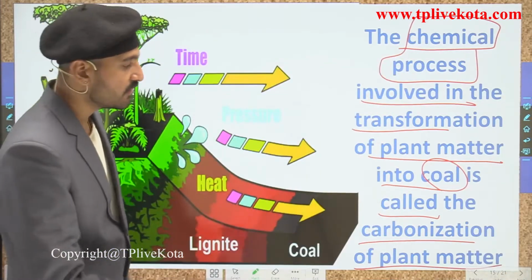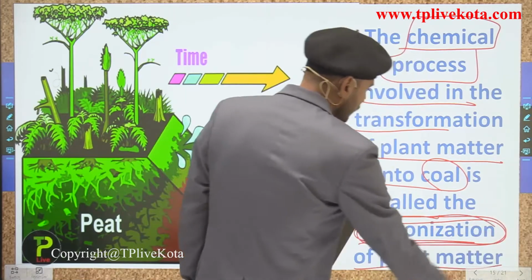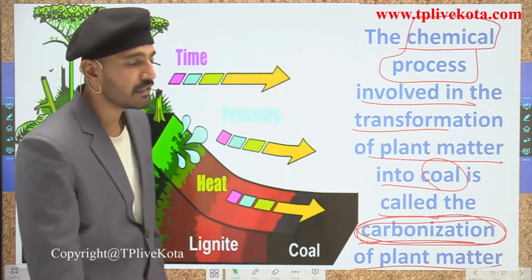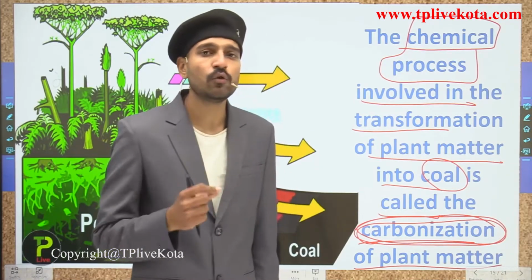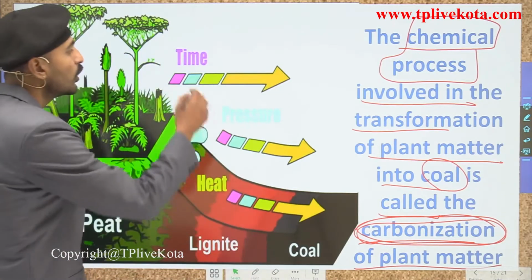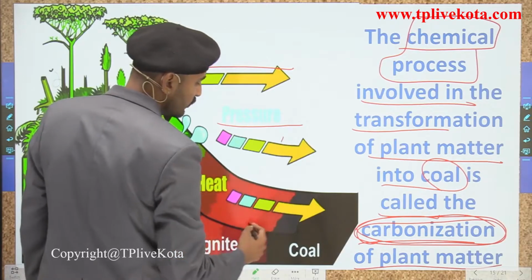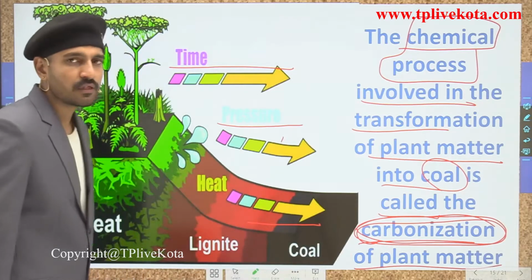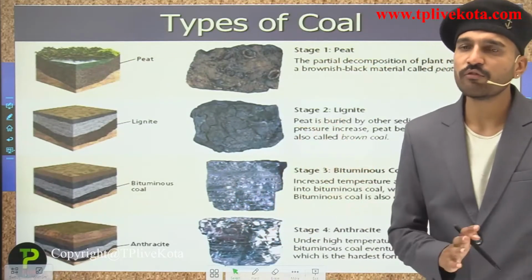So this definition you need to remember, because it has been asked in the subjective type question: what is the meaning of carbonization? Simply, the chemical process involved in the transformation of plant matter into coal is termed the carbonization of plant matter, and it happens over millions of years due to excessive pressure and excessive heat.